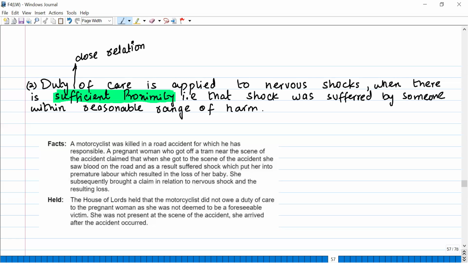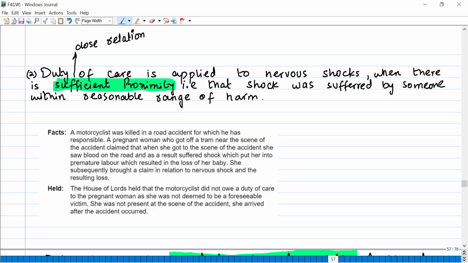If she had watched the scene herself, then there would have been sufficient proximity, and because of watching the scene, she got nervous shock, and she went into premature labor and lost her baby. Then she would have claimed that, okay. But in this case, there was no close relation, so she could not. So the duty of care is owed in case of nervous shock only to those who are in sufficient proximity, who are in close relation.